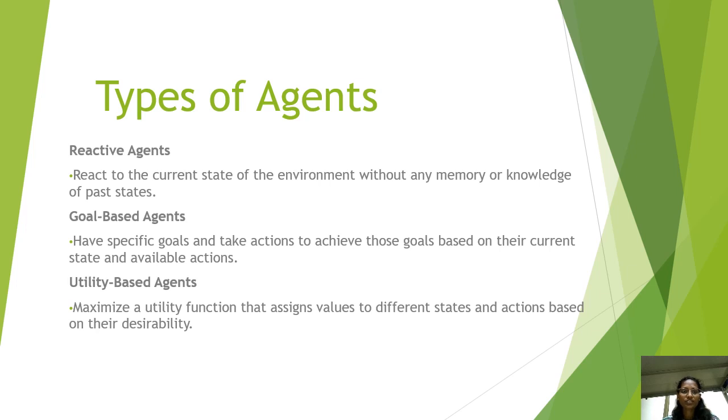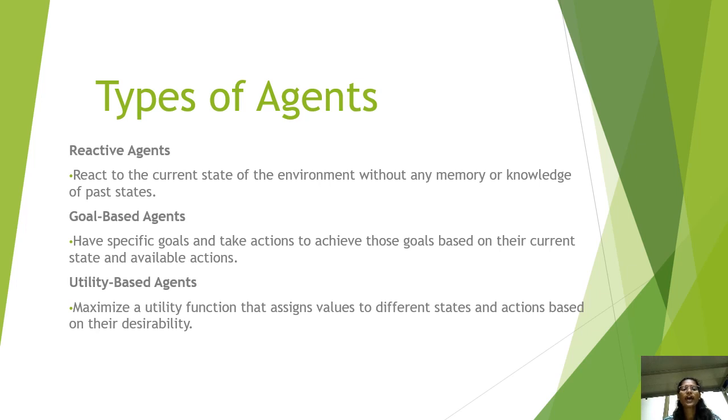The types of agents are reactive agents, goal-based agents, and utility-based agents. There are three types of agents. Firstly, the reactive agents react to the current state of the environment without any memory or knowledge of past states. This is known as a reactive agent.